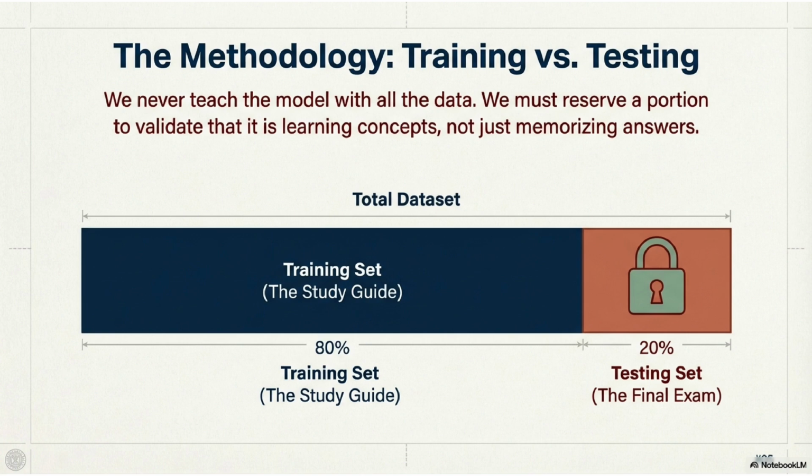Training versus testing. We never train on all the data. We split the data, usually 80% training, 20% testing. The training set teaches the model, the testing set evaluates it, like study guide versus final exam.